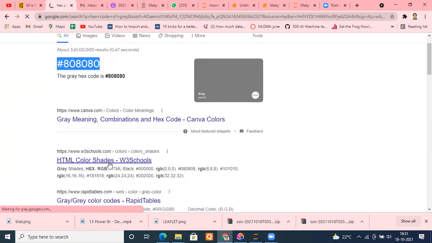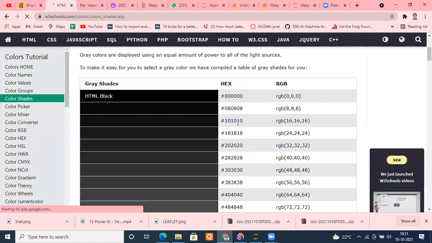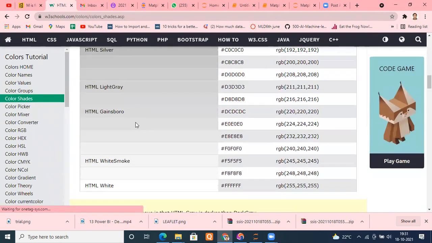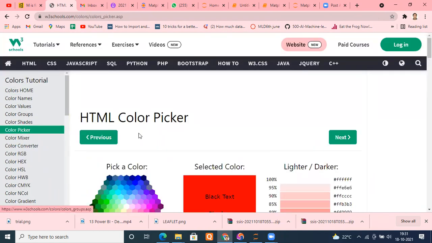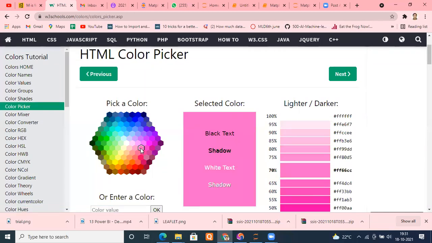They must be available. If I go here, W3Schools is showing the hex code of different colors, very different. Gray, how many shades are there? Color picker, okay, and a hex code, whatever. Suppose I need this custom color, not the default, I need this color. And it is telling me this is 70% matching. You can use this hex code. See, I'm using this.